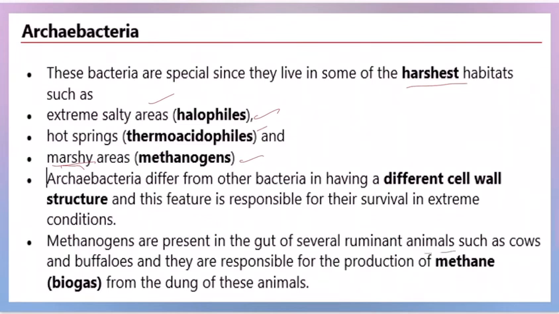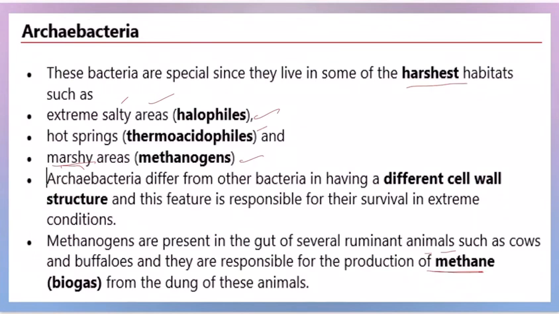Methanogens are present in the gut of several ruminant animals such as cow and buffalo, and they are responsible for production of, as I said, methane, which is biogas, from the dung of these animals. That's why cow dung and buffalo dung smell, and the smell is methane smell. So methanogens are obligate anaerobes, with anaerobic respiration. In biogas fermenters, these bacteria produce methane. Methanobacterium and Methanococcus are examples.